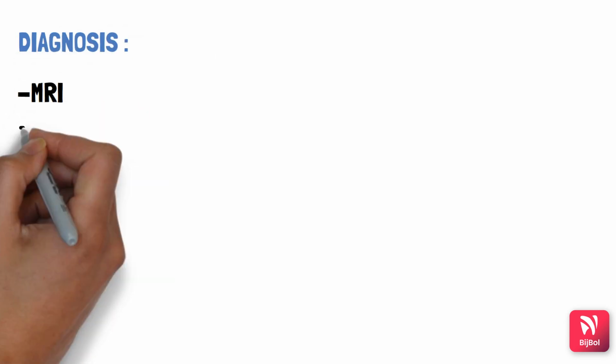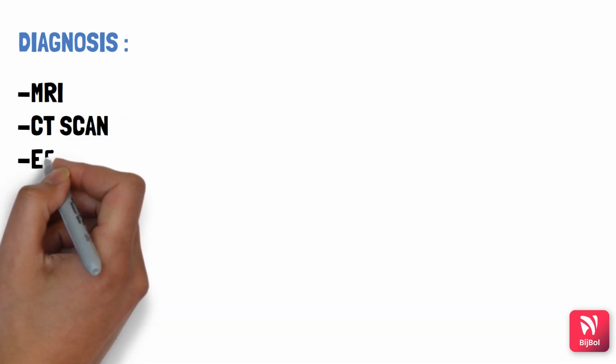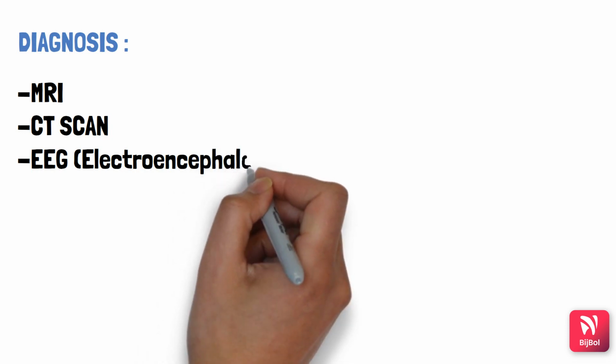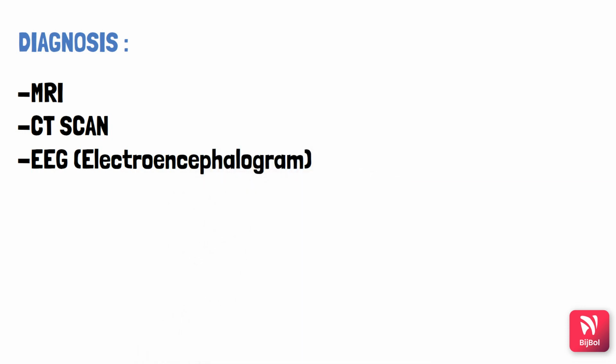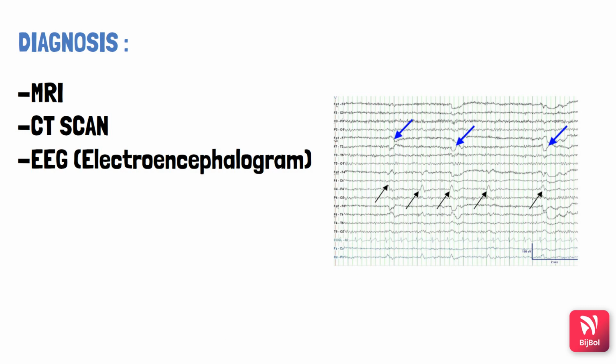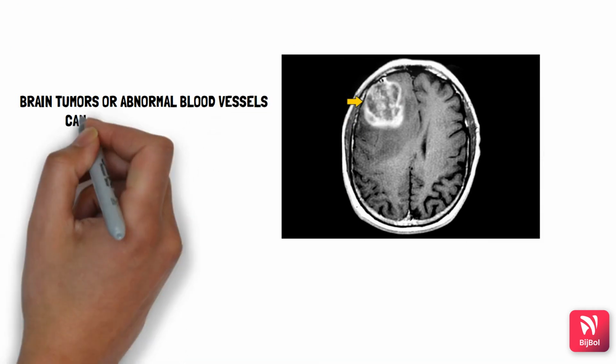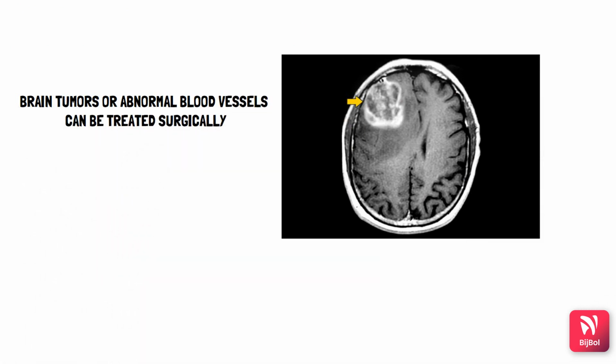Now let's see how we can diagnose it. Typically after the seizure is over, patients will have brain imaging techniques like MRI or CT scan as well as EEG, that is electroencephalogram, which detects electrical activity in the brain. With patients who have just started having seizures, brain scans are used to find out if there are any anatomical abnormalities like brain tumors or abnormal blood vessels that could be causing the seizures. This can be treated surgically.